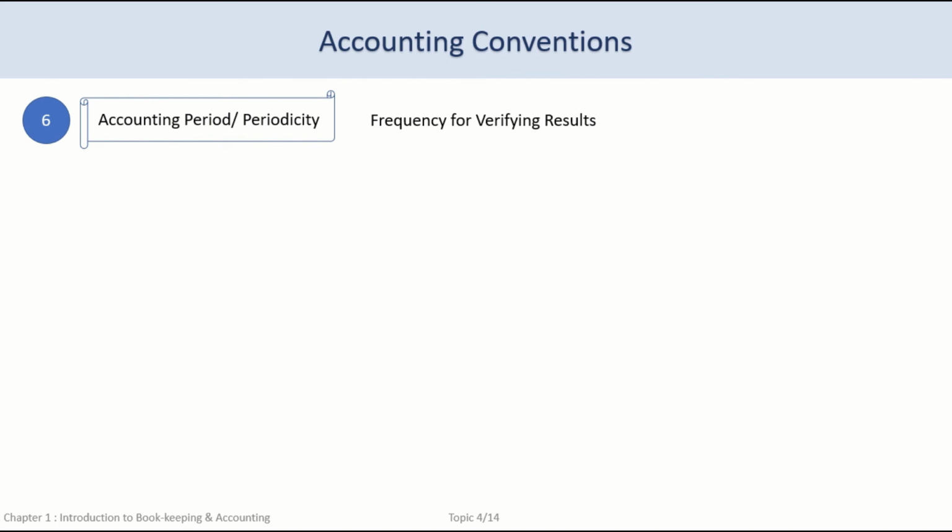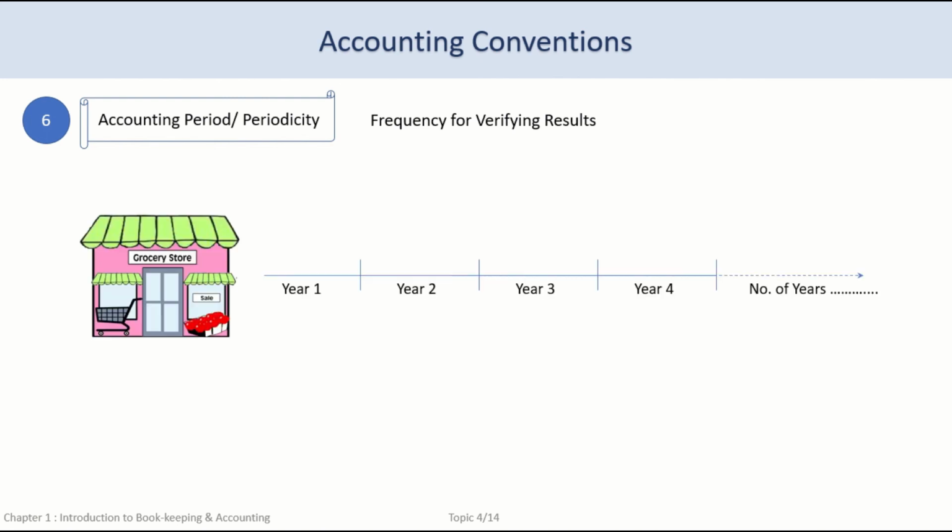Also, there needs to be a common yardstick of time in which we can measure the business performance. We cannot randomly decide to measure the performance after 2 months, then in the 8th month, and later again in the 15th month. The yardstick should be used consistently. It should adhere to the accounting principle of consistency.